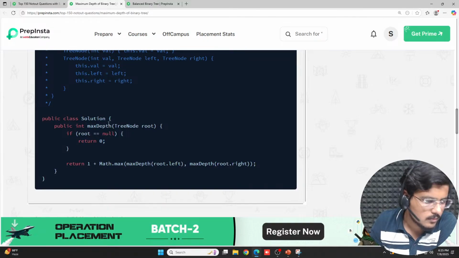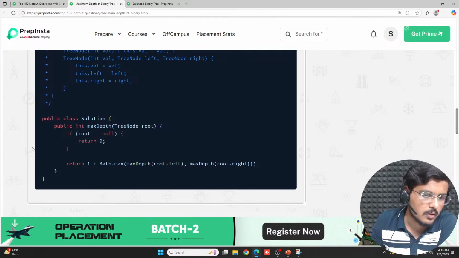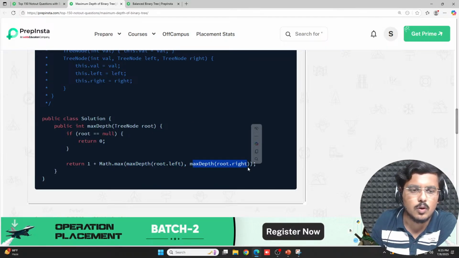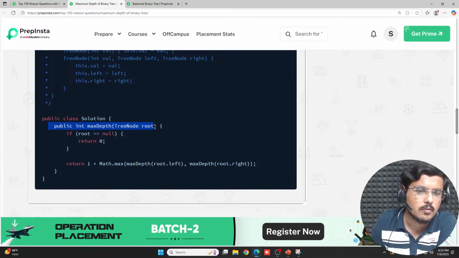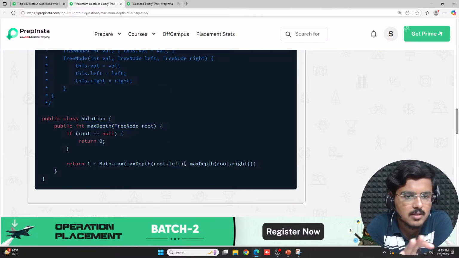Correct? If you're having something further, then you return 1 plus math.max, which is basically the inbuilt function in Java for maximum. You use max depth of root dot left, max depth of root dot right, which is the same function. Fine, recursive call. Is the Java code same as the Python code?